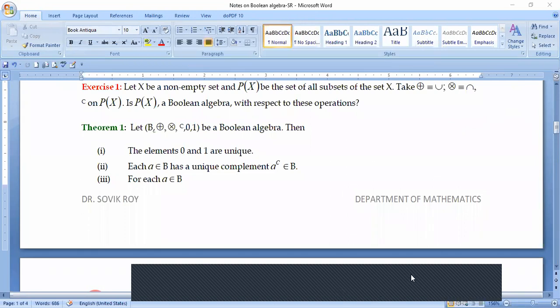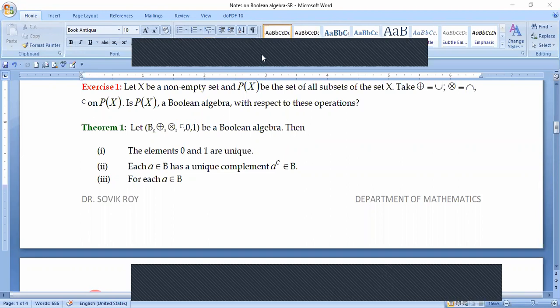So how can I prove these properties? Let me show one after another. First of all, let us talk about the zero element. Let us show that this zero element is unique. If possible, there are two zero elements, 0_1 and 0_2, of this Boolean algebra, which should not be.